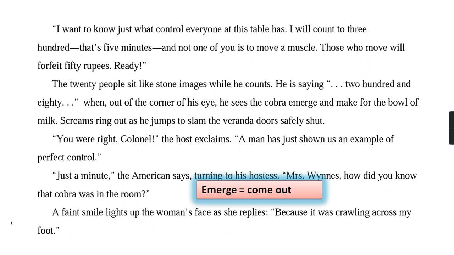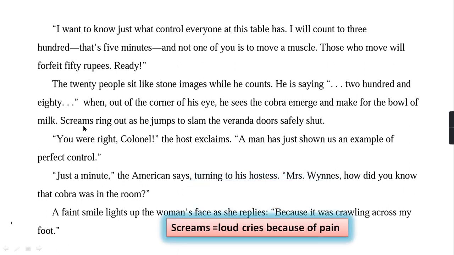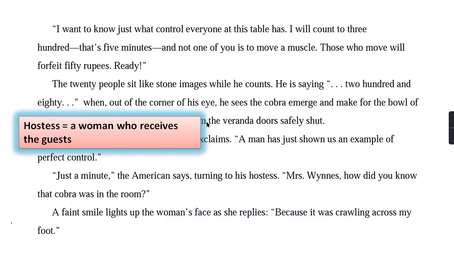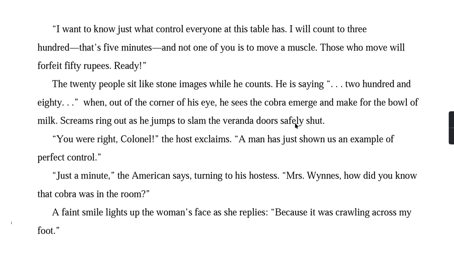It went out of the dining room and went to the veranda, to the bowl. Then he immediately ran towards the entrance and slammed the veranda door safely. Slam means nothing but close. Okay, he closed the veranda door safely shut.